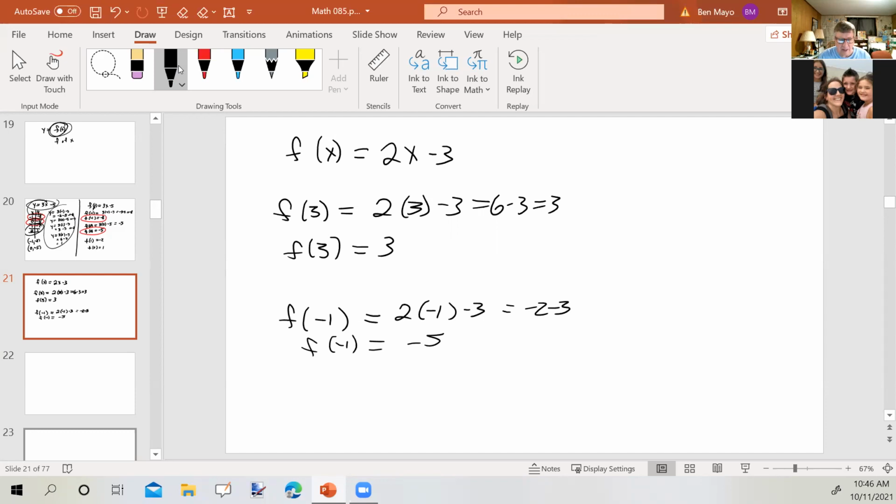So here again, we have an ordered pair. The input is -1 and the output is -5. But in function notation, we would say f of -1 equals -5. Any questions about that scenario?